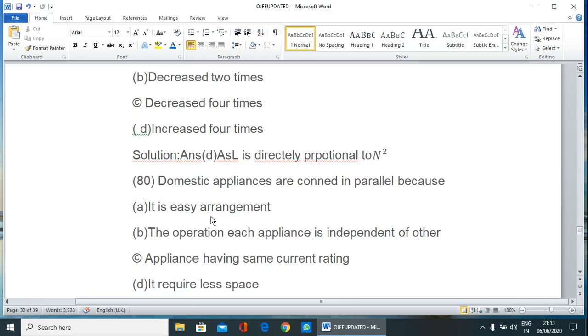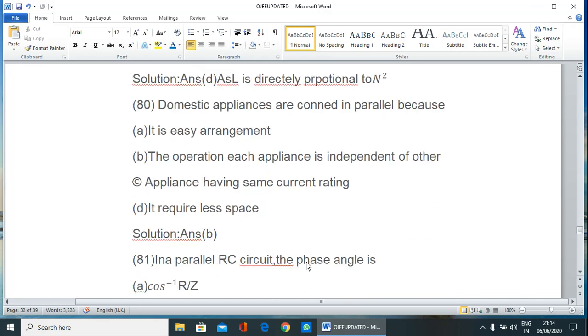Next question: domestic appliances are connected in parallel because it is an easy arrangement, the operation of each appliance is independent of the other appliances, they have the same current rating, or it requires less space. Generally in our home, all appliances are connected in parallel. Why have we not connected them in series?